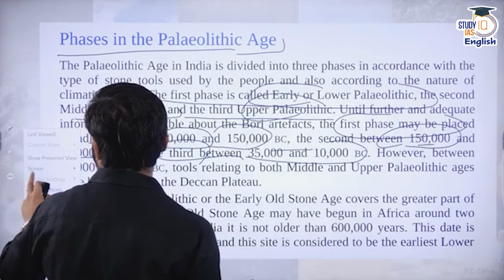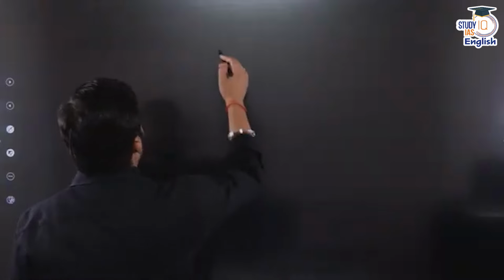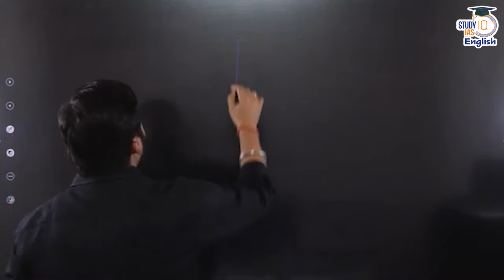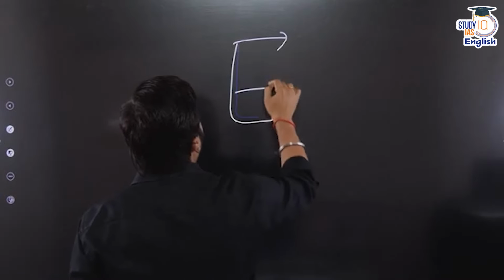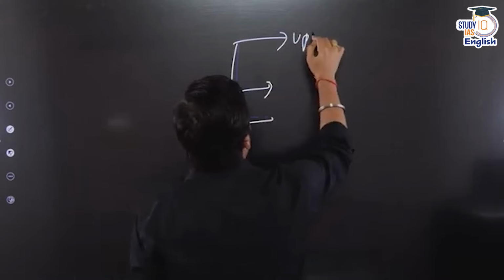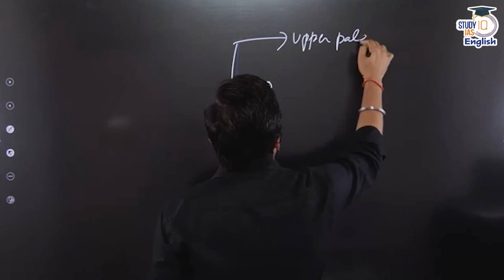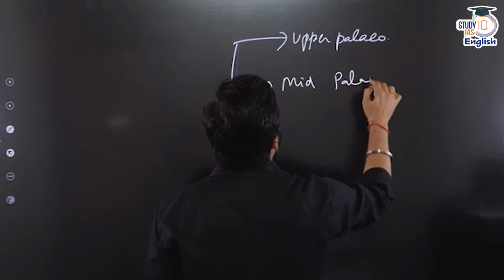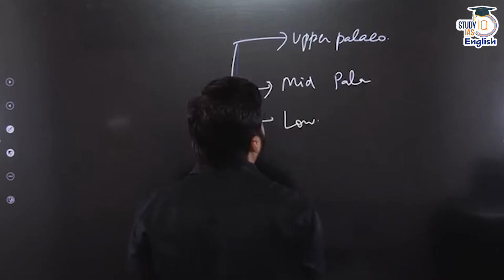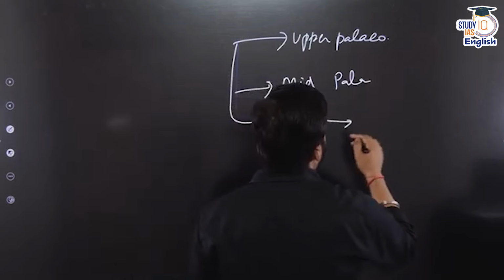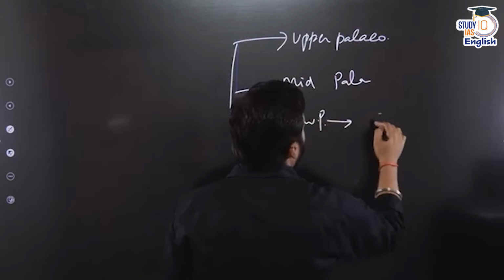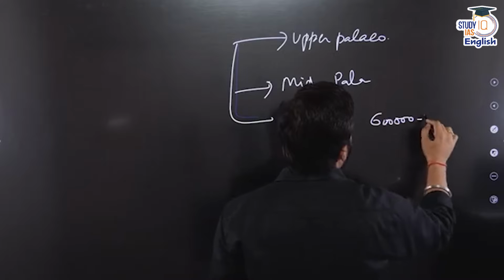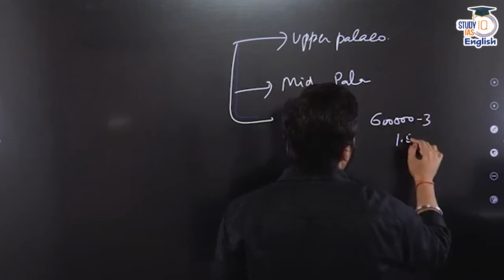Now, for example, if we talk about the division of upper Paleolithic, mid Paleolithic, and lower Paleolithic. Lower Paleolithic is 6 lakh to 1.5 lakh.